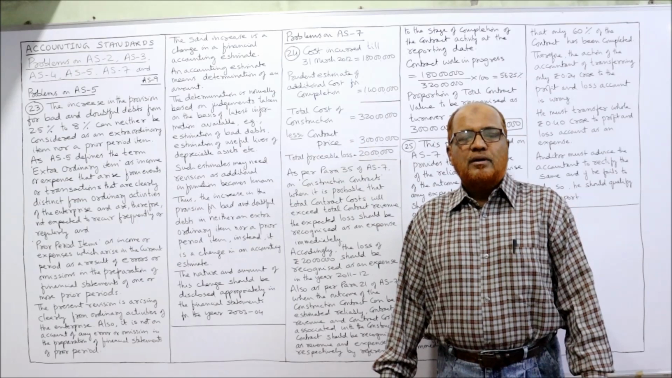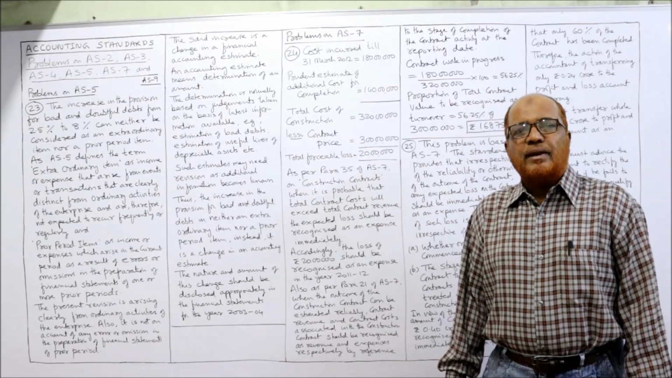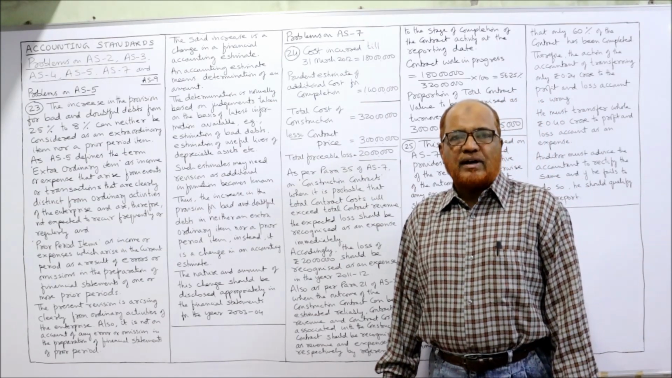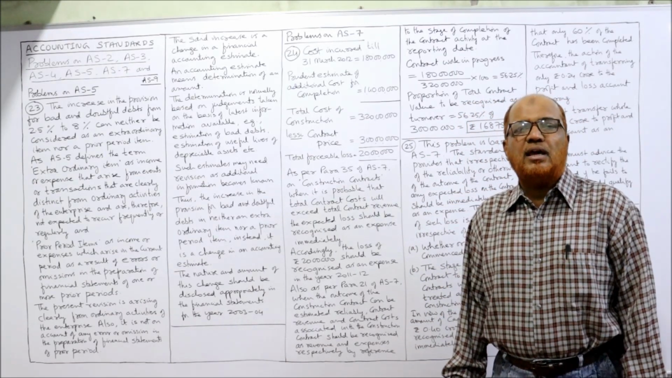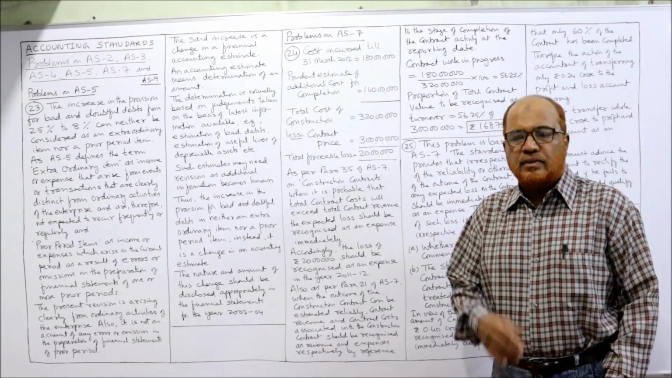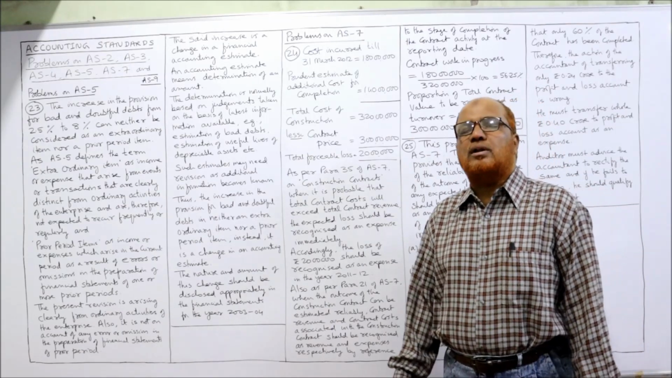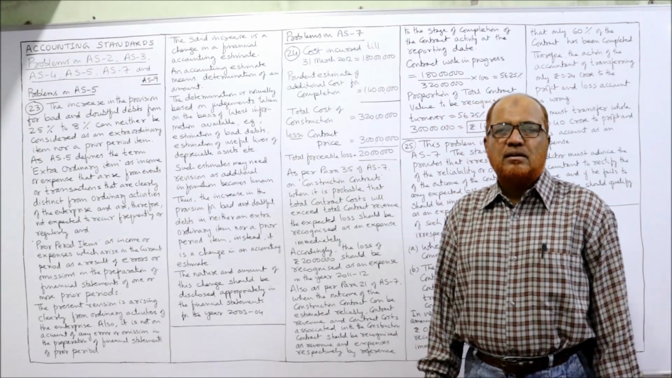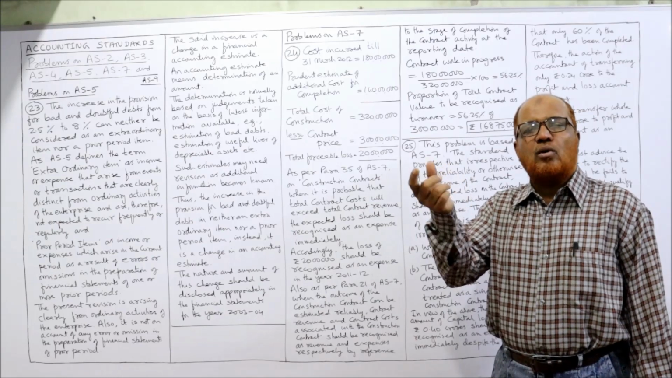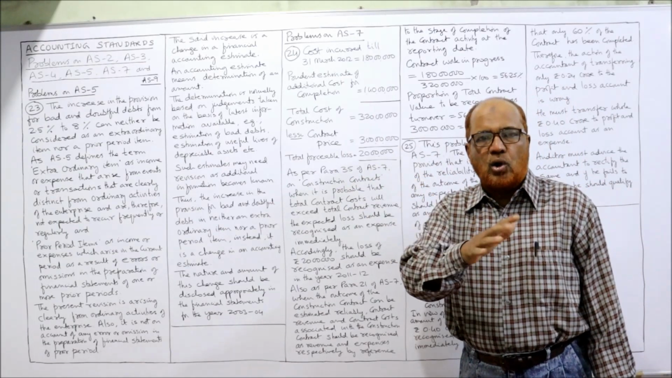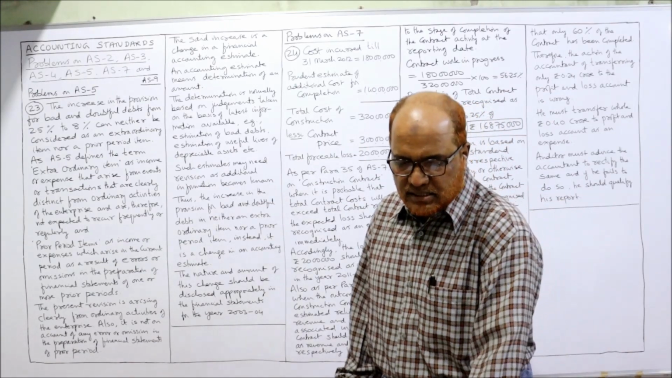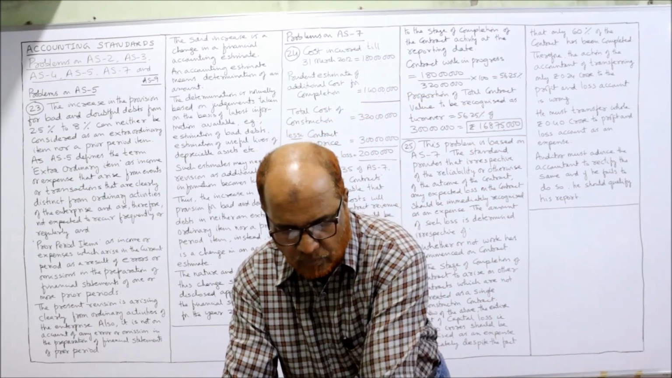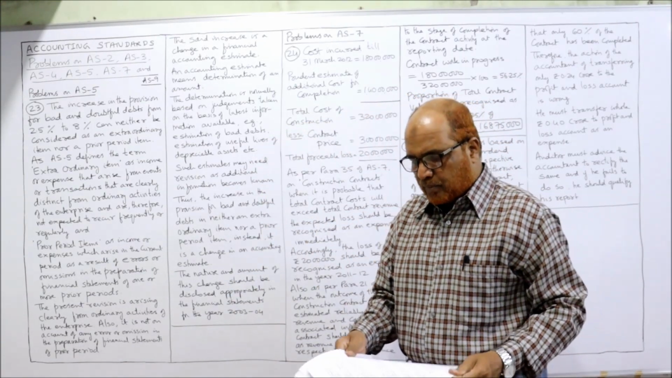So far, four problems I have completed on AS5. Now I am moving on to the next problem, which is on AS7. That AS7 is construction contracts. We don't have AS6. That AS6 was there on depreciation and it was already withdrawn by ICAI. Now we'll come to AS7, construction contracts. Now see the 24th problem.